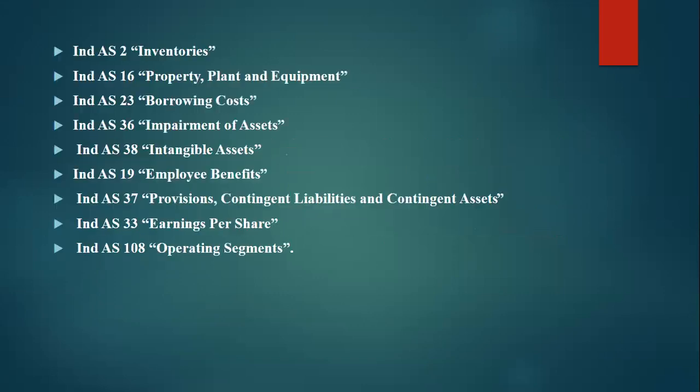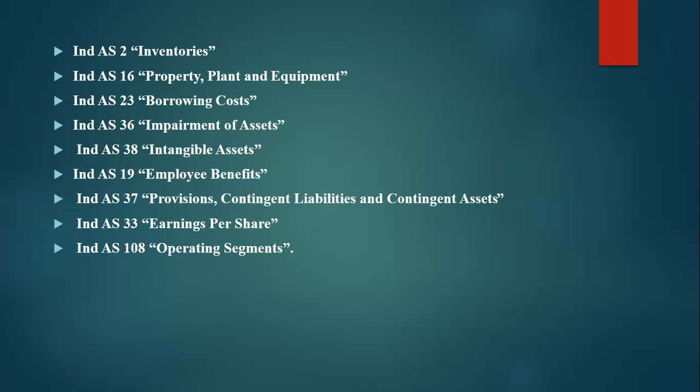And this topic includes Accounting Standard 2, inventories, then Accounting Standard 16, property, plant and equipment. See, inventory is a very sensitive part of our financial statements, because the prices of inventory are not always in the hands of a company, right? There are different types of inventory in one company. So whatever amount we invest in inventory directly impacts our working capital, our investment in working capital.